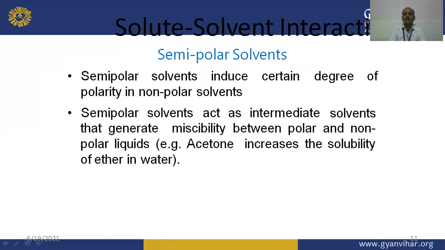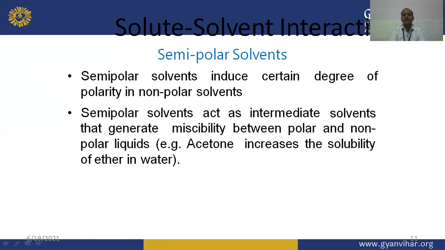The third type of solvent is intermediate solvents or semi-polar solvents. After the polar and non-polar solvents, there is an intermediate type of solvent where the polarity can be induced up to a certain degree. So these types of solvents are known as semi-polar solvents. Semi-polar solvents induce a certain degree of polarity in non-polar solvents.